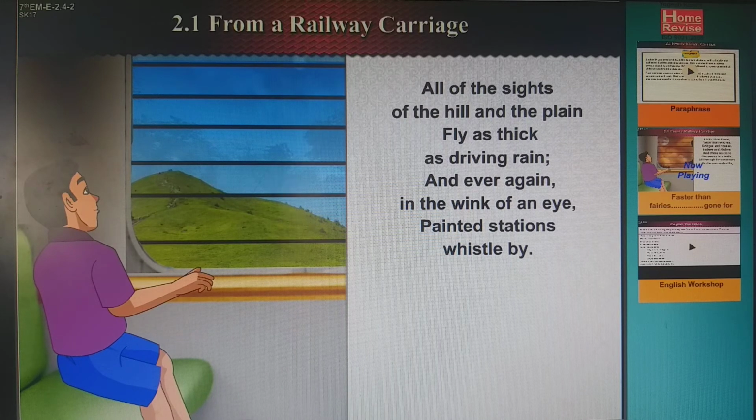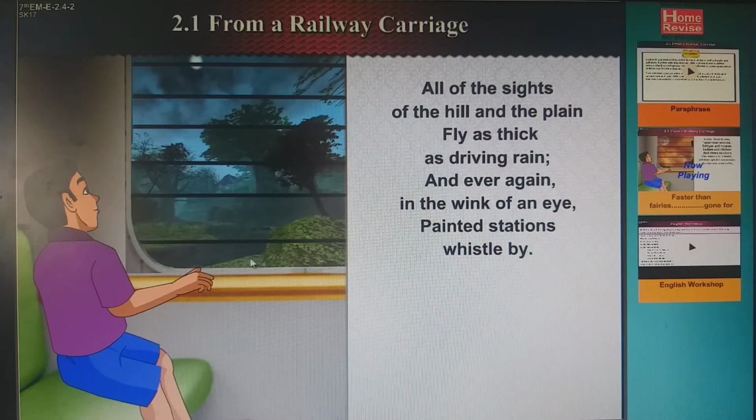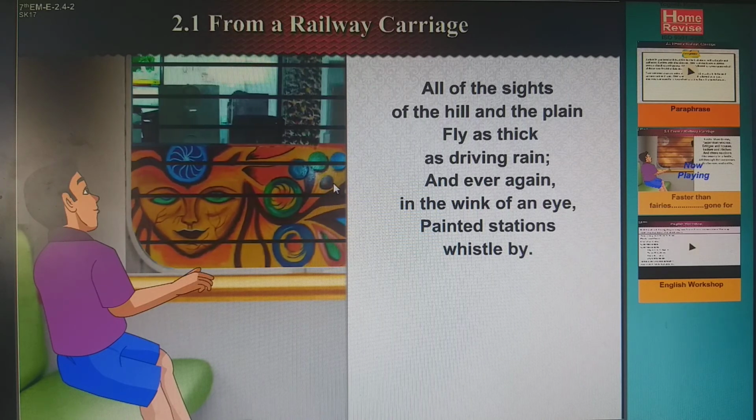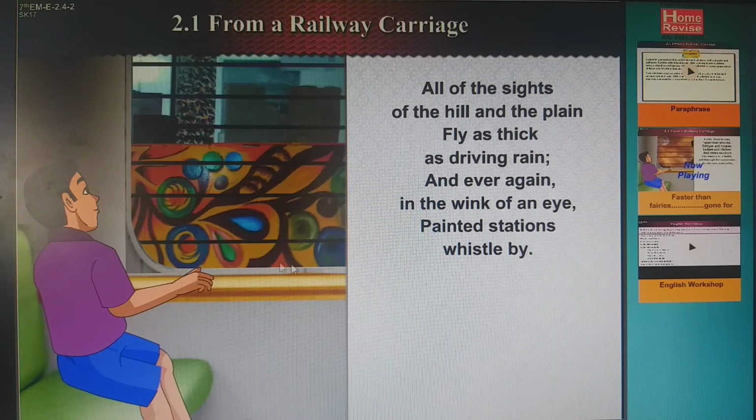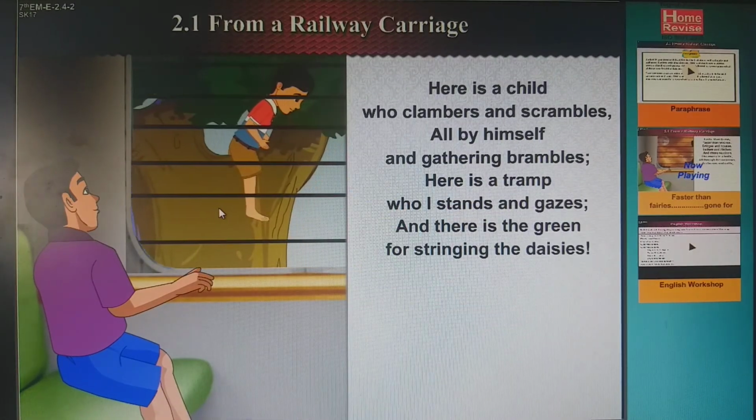Same way the painted station. When you are traveling in a train, you will find the stations are also moving by. Right? See the painted, these all stations are painted. They also move by, whistle by. Who is whistling? The guard. Right, the station master. He whistles or not? Yes, hoisting the flag and everything.